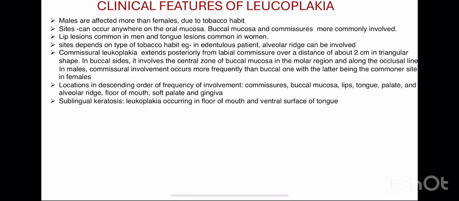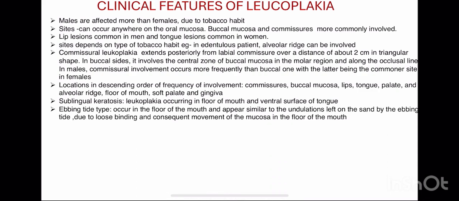Then sublingual keratosis: leukoplakia occurring in the floor of mouth and ventral surface of the tongue. Then the Ebbing tide type occurs in the floor of mouth and appears similar to the undulations left on the sand by the ebbing tide, due to loose binding and consequent movement of the mucosa in the floor of mouth. We also studied earlier, this is a type of homogeneous leukoplakia.